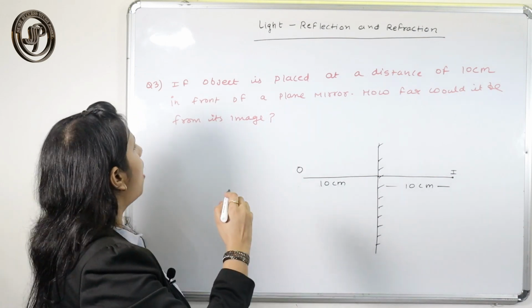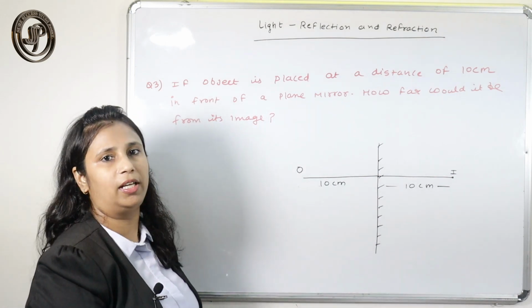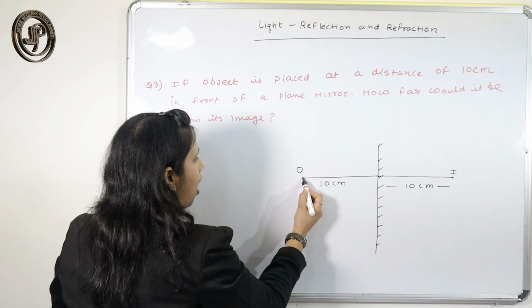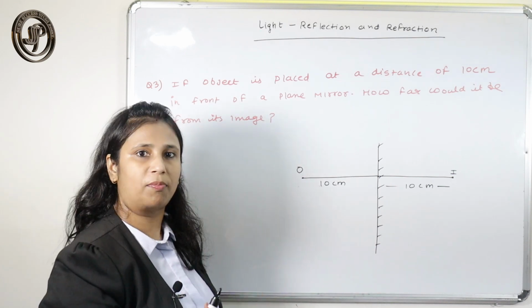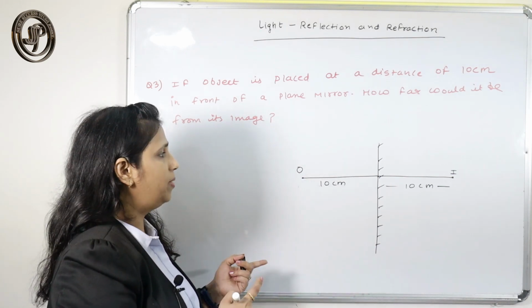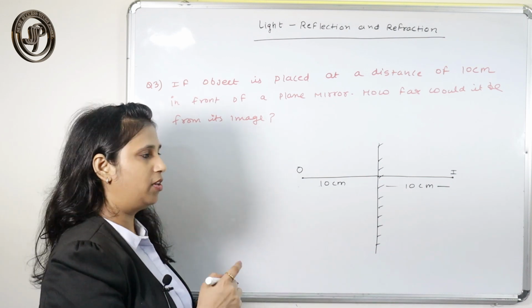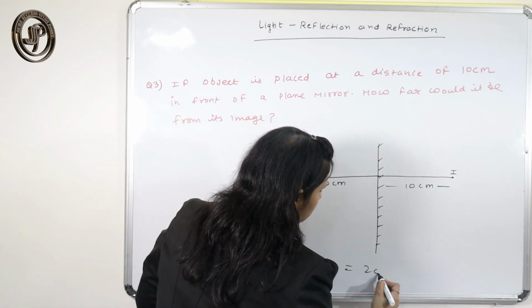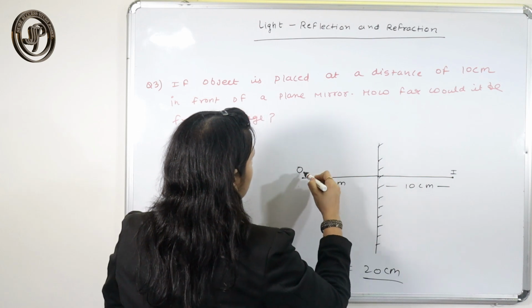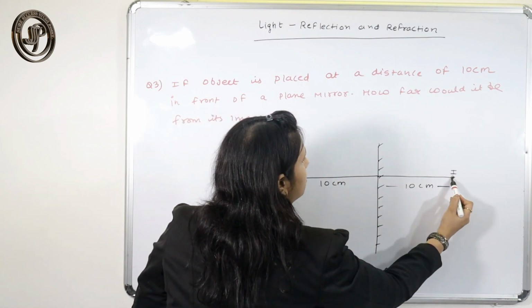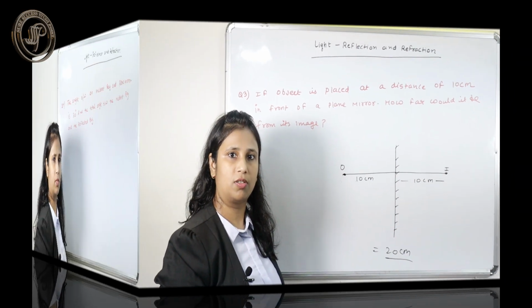So how far would the object be from the image? We have to find the distance between object and image. So that is how much? 20 centimeter.